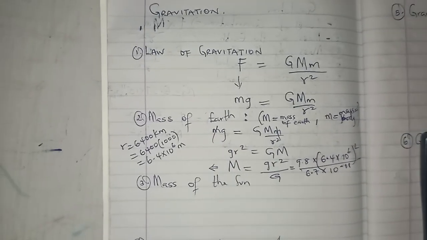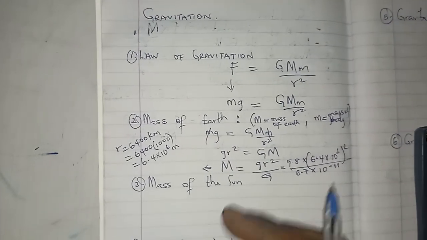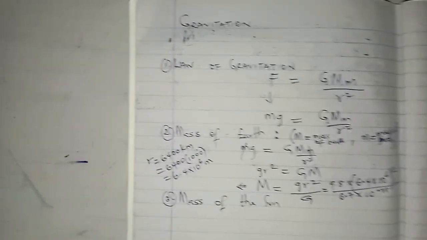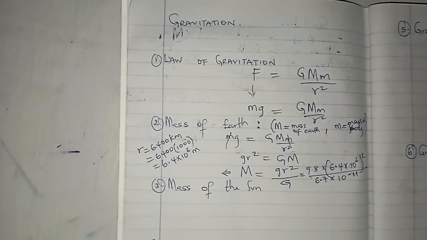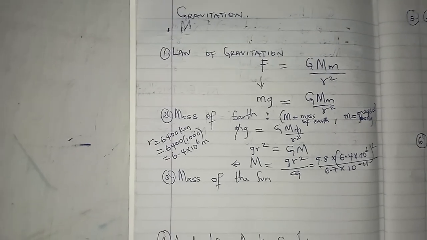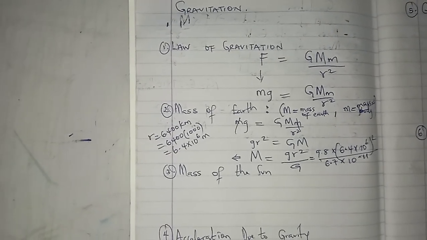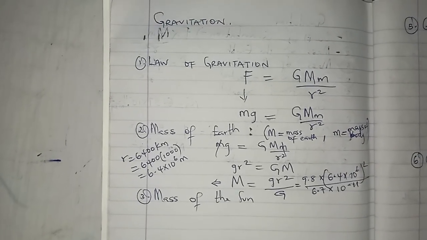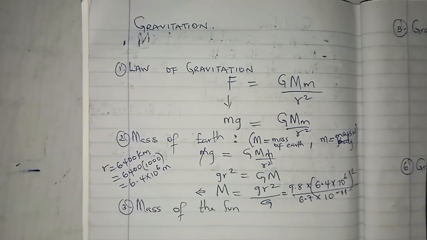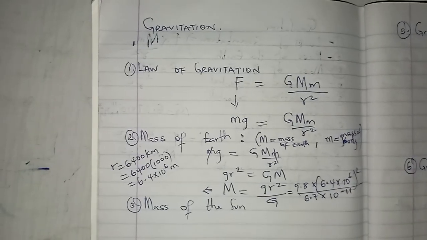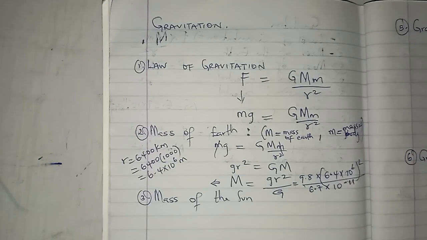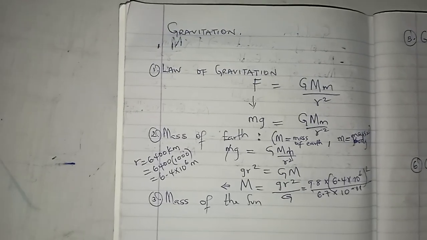So you have around 5.99. Let's confirm what we have here. So I have 5.997 times 10 raised to power 24 kilogram.